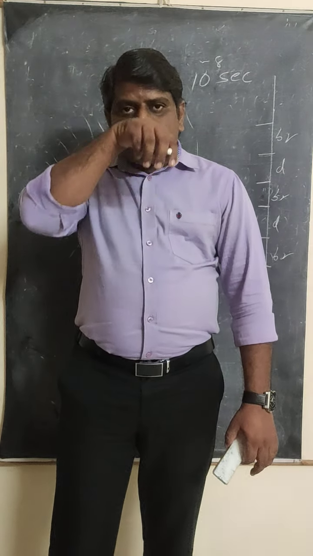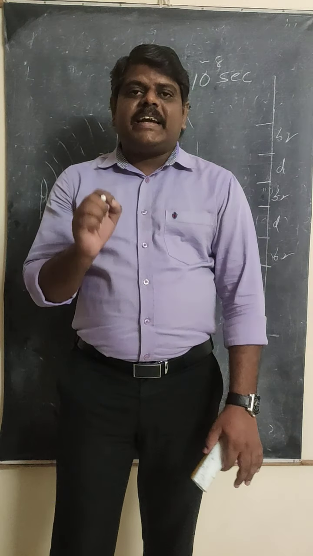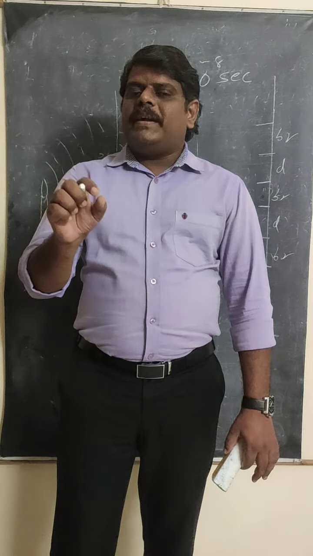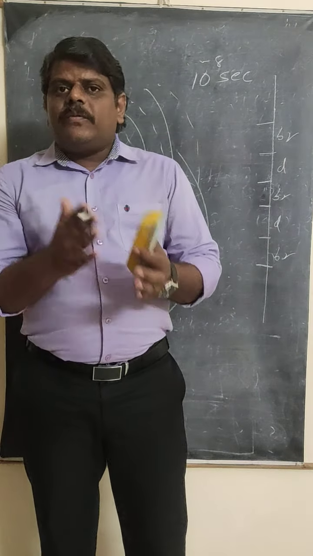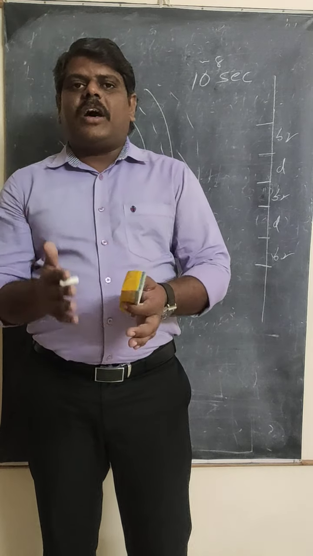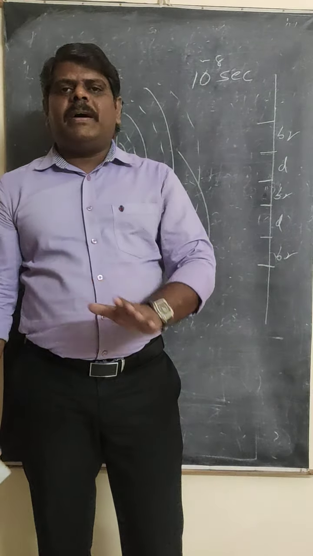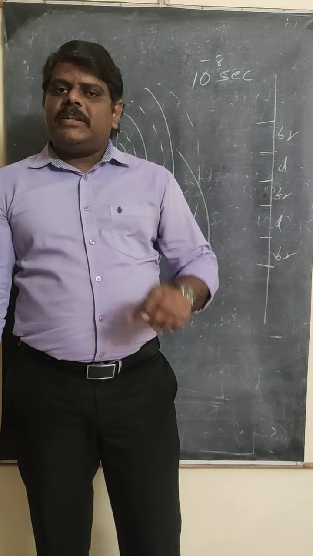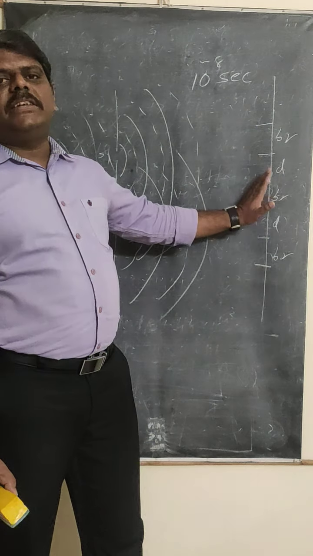So in incoherent light sources, the phase difference changes at regular intervals of time. Whenever the phase difference changes, the bright bands and dark bands alternately change. We are going to discuss that just now. But what you have to remember is that if you use coherent light sources, interference is produced, and we can observe the interference pattern on the screen.